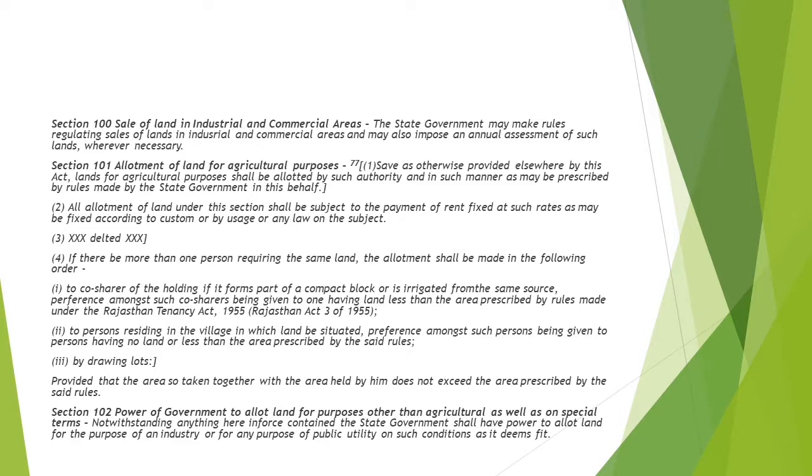Now, allotment of land for agriculture purposes. So this is talking about how these lands are allotted for agriculture purposes. What is the criteria behind it? Like these allotments are done with the payment of rent that is fixed, and with a particular rate in accordance with the custom and usage or any law on the subject. Then if there are more than one persons who want such land, then how these allotments will be done, like in the co-sharers case.